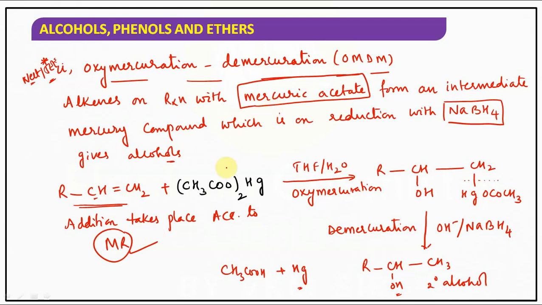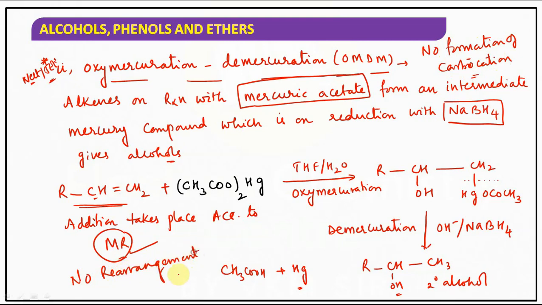oxymercuration demercuration. See here, it is taking place through Markovnikov's rule, but here there is no formation of carbocation. Very important point. No formation of carbocation. When there is no formation of carbocation, obviously there is no rearrangement.